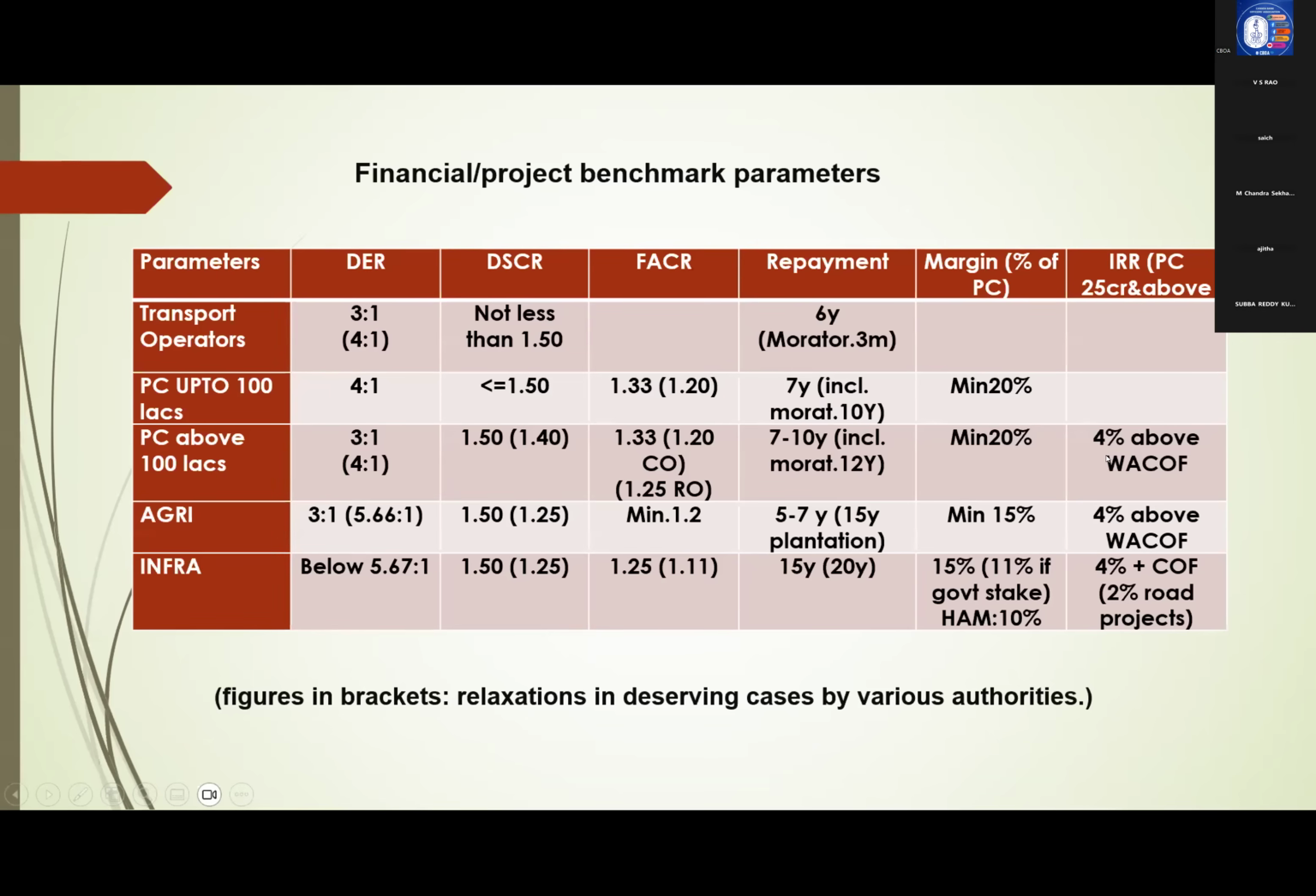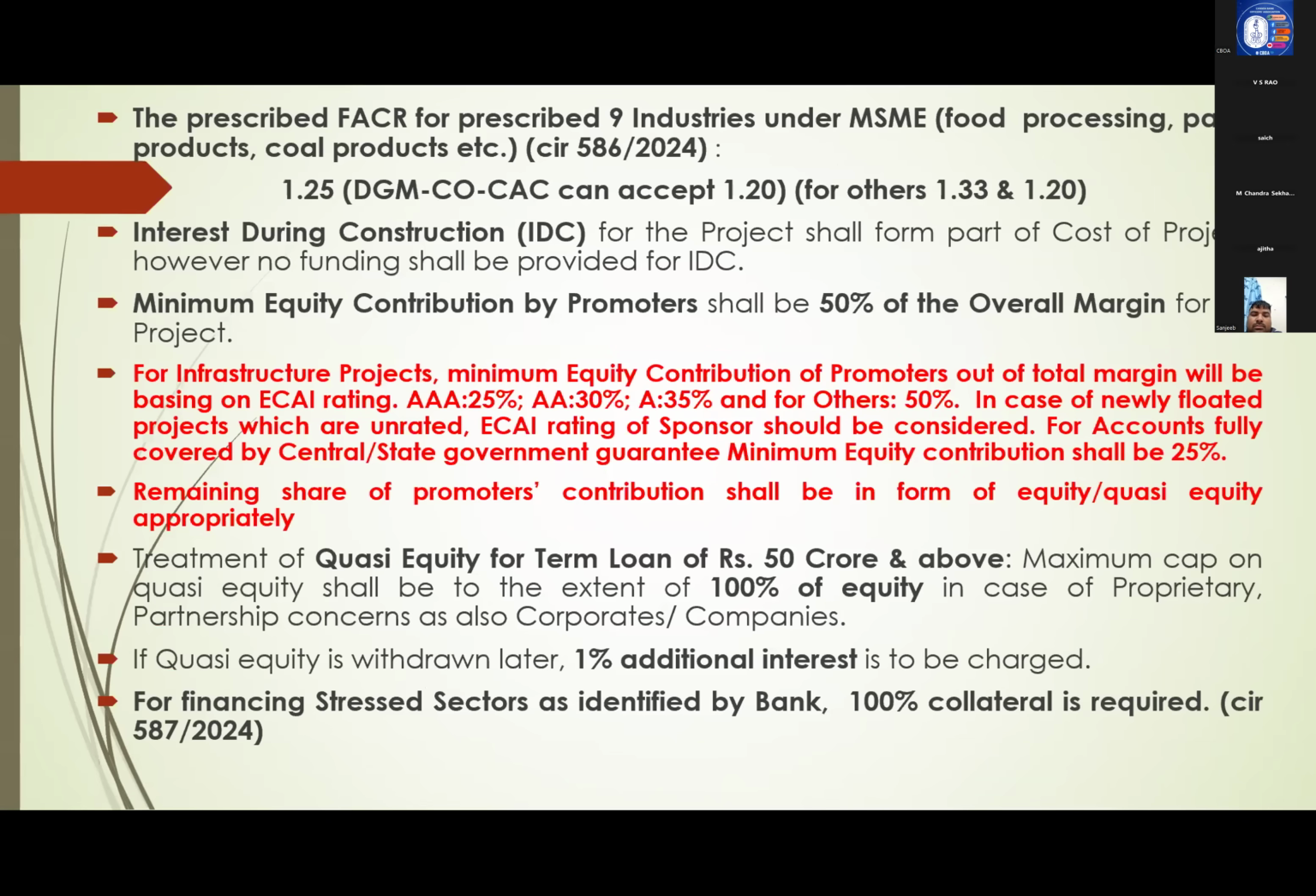In case of loans above 100 lakhs, in general the IRR should be 4% above the weighted average cost of funds. That is the equation for this. But the exception is only in case of infra road projects, where 2% above weighted average cost of funds we will accept. So these are the financial benchmark parameters. Mostly they touch one point in the exam. That's why I have given them in an easy-to-remember form. Next, FACR, fixed assets coverage ratio.